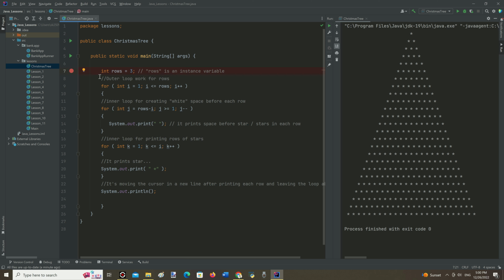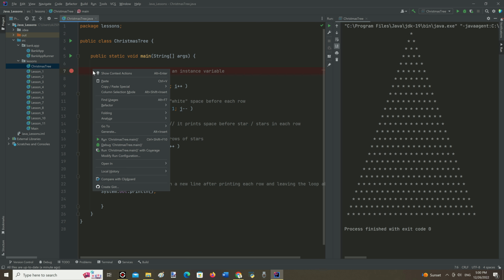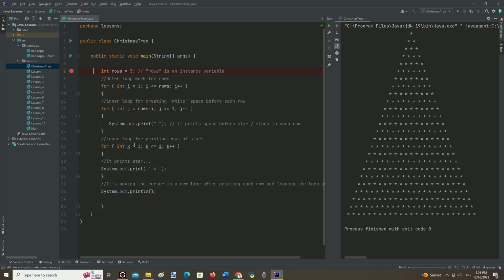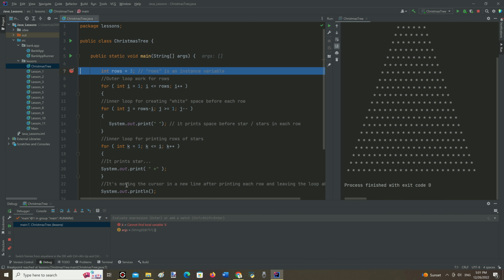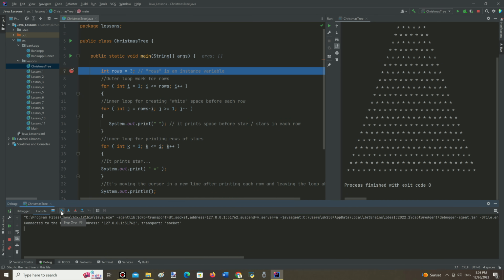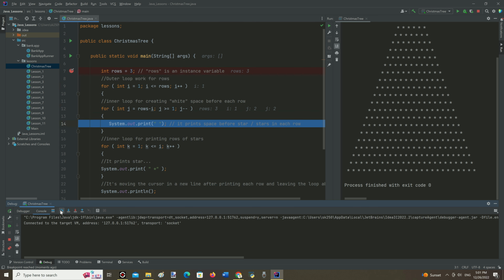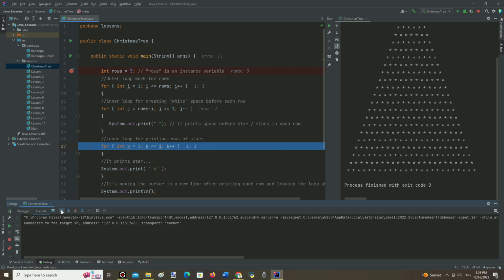Then, right mouse click and choose debug for the class name that you chose, ChristmasTree in my case. Then left mouse click on it. And in the opened window, please choose console mode. Then by clicking on step over, it becomes clear to everyone how this program works, step by step. Please pay attention to how to stop it if needed, just by clicking on this red square.